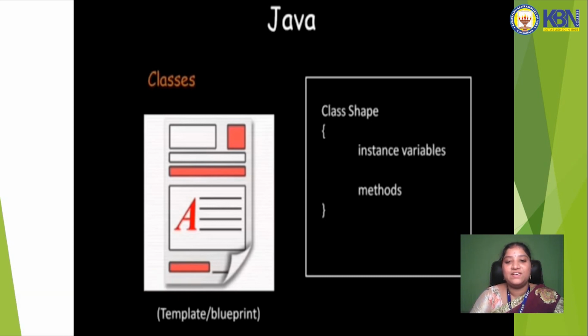A student has many properties and behaviors, like student ID number, student name, student roll number, etc., and its behaviors are the student read method, student write method, etc.